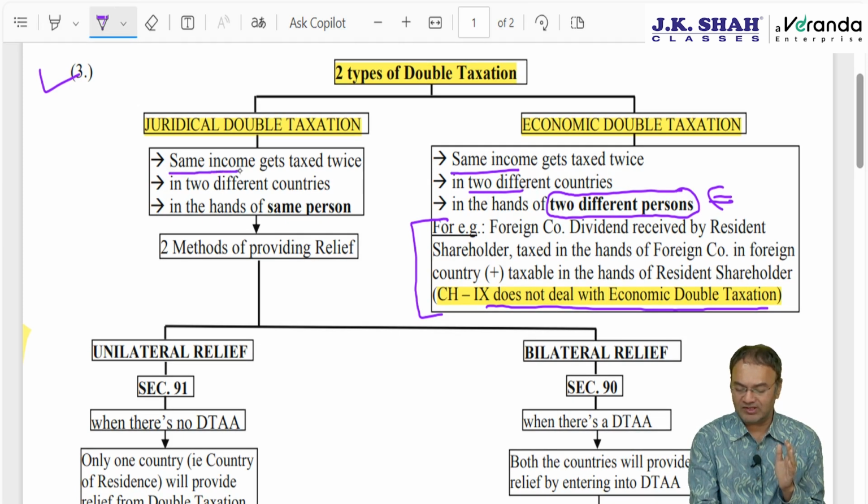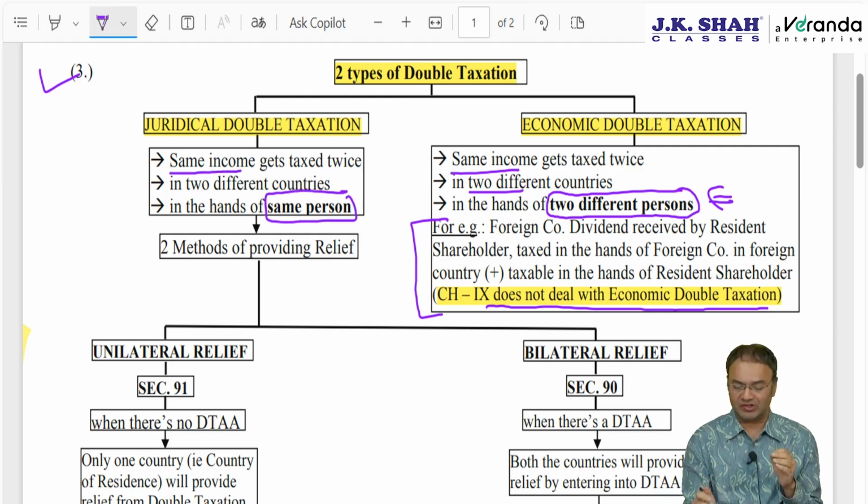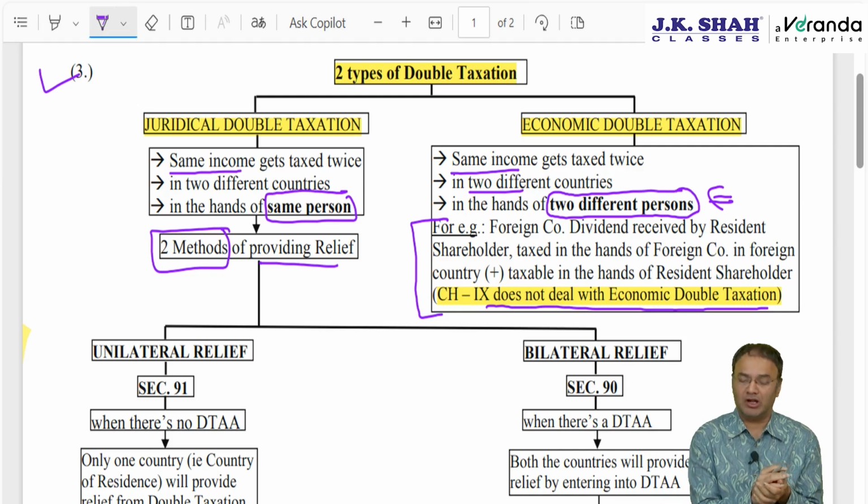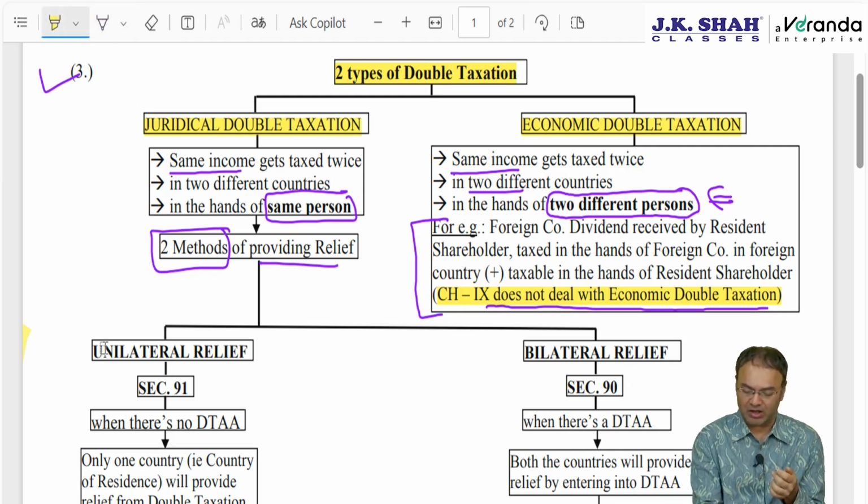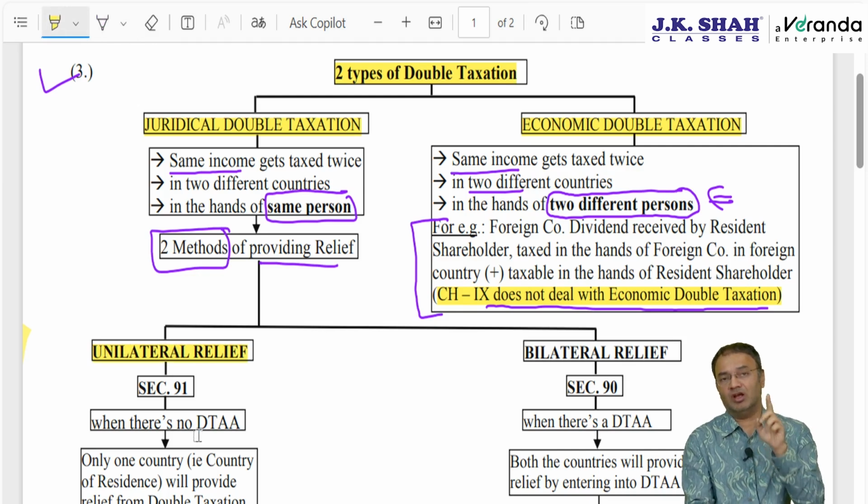Juridical double taxation means the same income getting taxed twice in two different countries in the hands of the same person. This is real double taxation. If it is juridical double taxation, then there are two methods of providing relief to such people. One is unilateral relief, another is bilateral relief. Unilateral, as the name indicates, means one person providing relief.